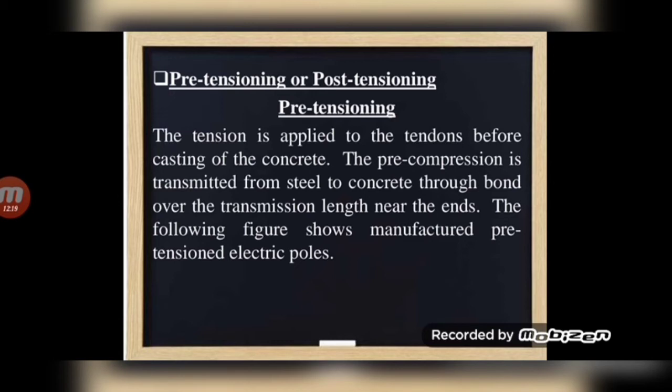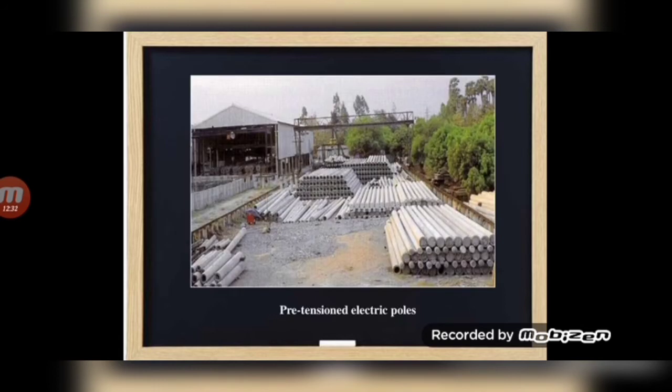Due to that, a compressive stress is induced inside the concrete element. So this is the pre-tensioning method. This is the pre-tensioned electrical pole. Mainly pre-tensioning will be used in factory-made elements, meaning pre-cast members.